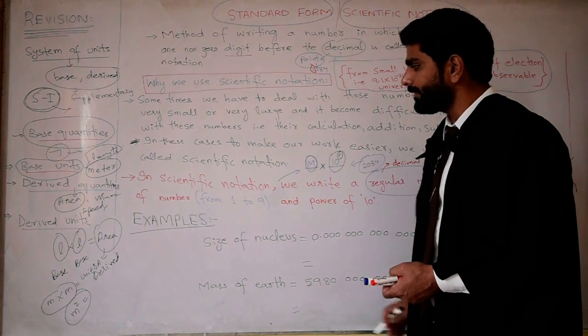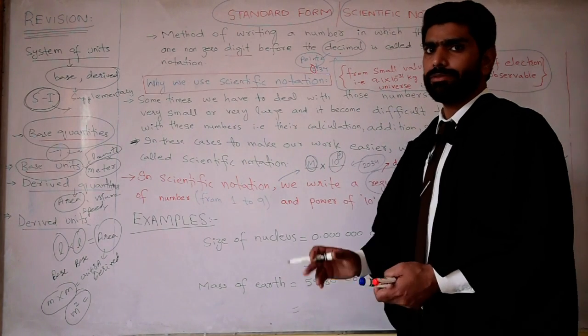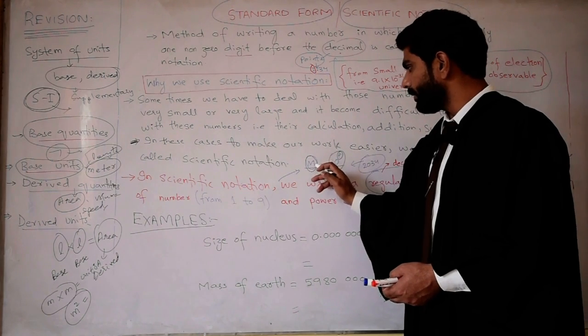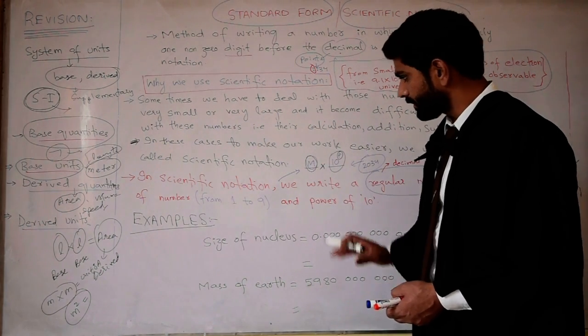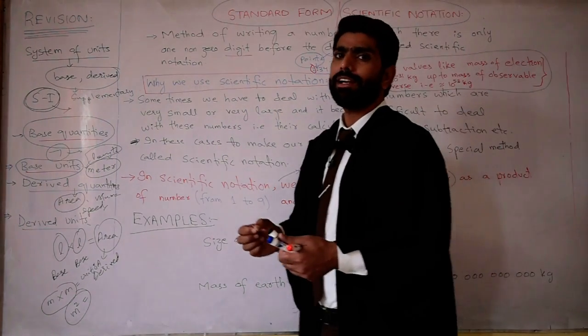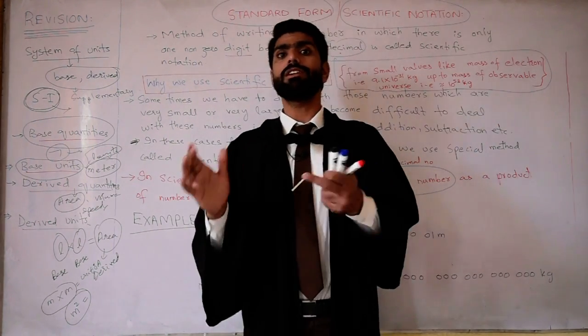What is meant by p? We will study later that it is the number of decimal places we have moved the decimal to place it after the first non-zero digit. So scientific notation is the method of writing a number in which we place the decimal after the first non-zero digit.